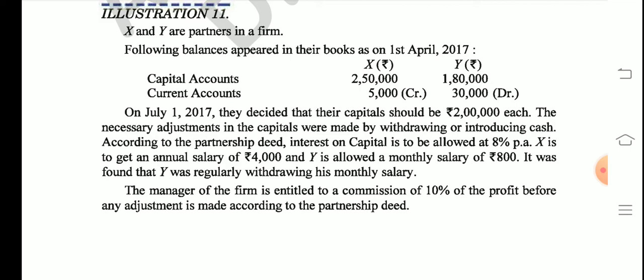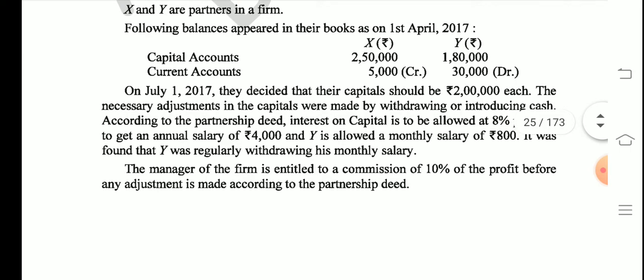It says X gets an annual salary of 4,000, and since it is an annual salary, it is not to be multiplied by 12. Y is allowed a salary of 800 monthly, so this will be multiplied by 12. They also say it was found that Y was regularly withdrawing his monthly salary, which means 800 was withdrawn every month. So just remember this point. This is how it is to be done.